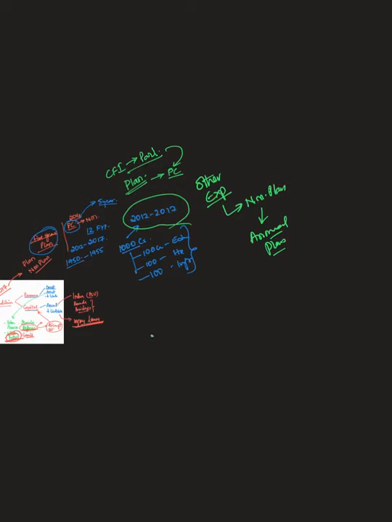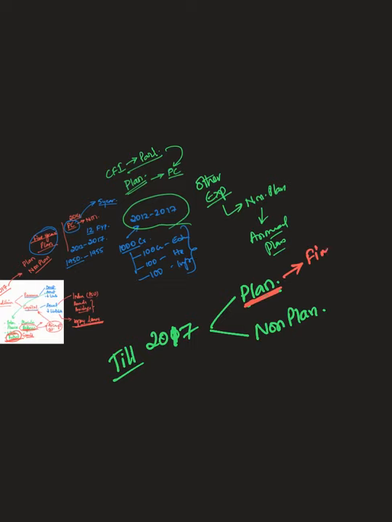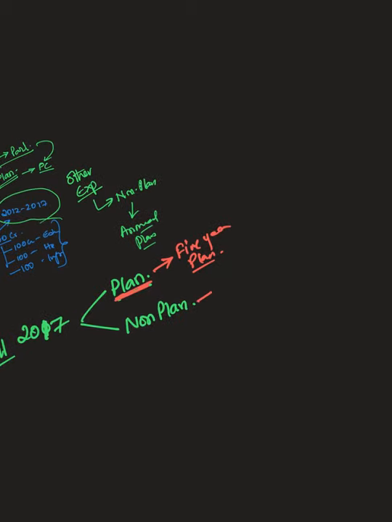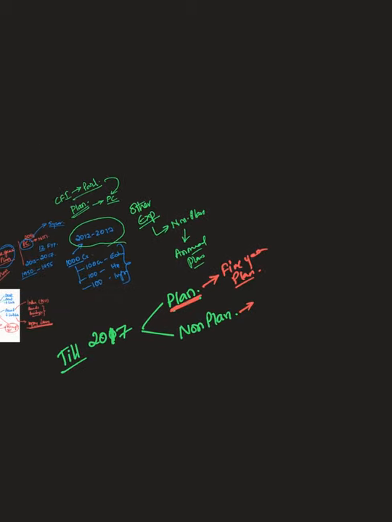I'll repeat again, till 2017, expenditures were classified into planned expenditure and non-planned expenditure. So what is planned expenditure? All the expenditures which were spent in the name of the five-year plan were called planned expenditure. All the other types of expenditures are called non-planned expenditure.